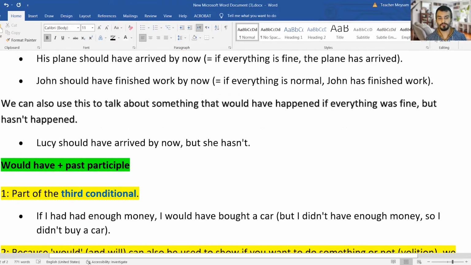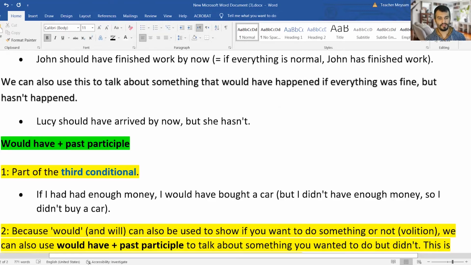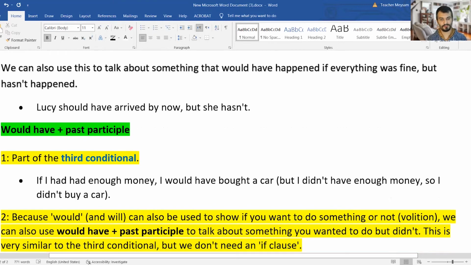We can also use this to talk about something that would have happened if everything was fine, but hasn't happened. Okay. For example, Lucy should have arrived by now, but she hasn't. We don't know. We have to make sure. We have to ask Lucy about the reason. What was the reason that she has been late, for example. Next one, would have plus past participle.